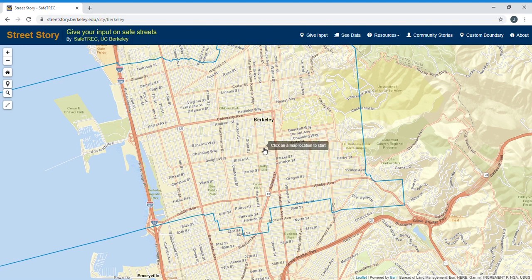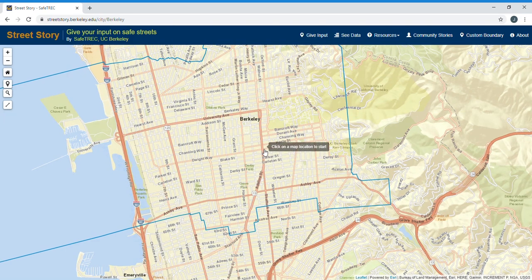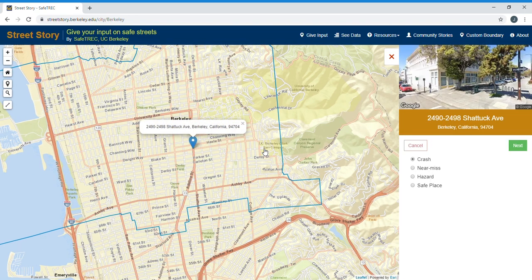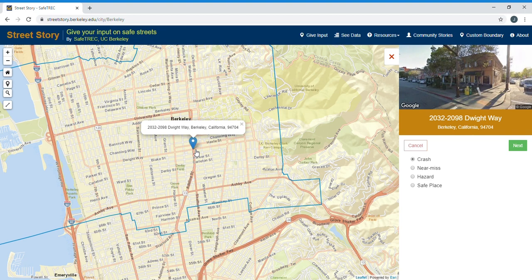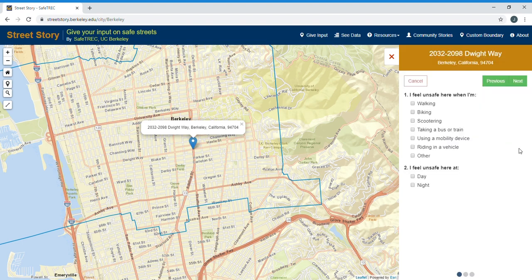Okay, I'm going to place my point at the intersection of Dwight Way and Shattuck Avenue. On the right-hand side of the screen, I will begin to answer a series of questions regarding my experience at this location. So it can either be a crash, near miss, hazard, or safe place. I'm choosing hazard, then hit next. And then continue to answer the questions.